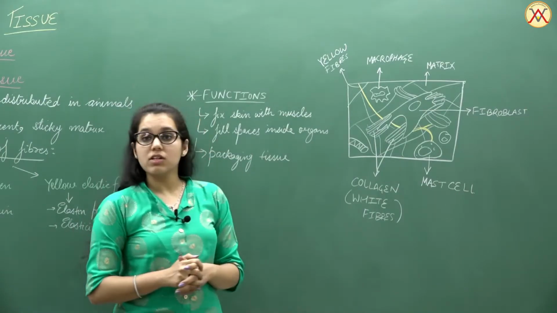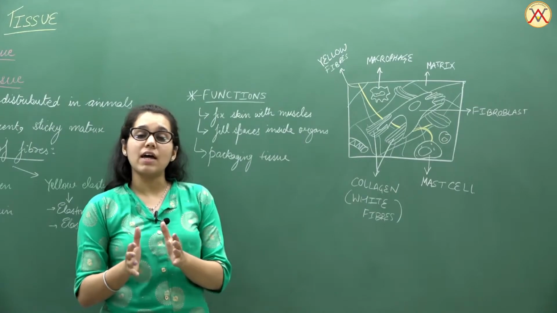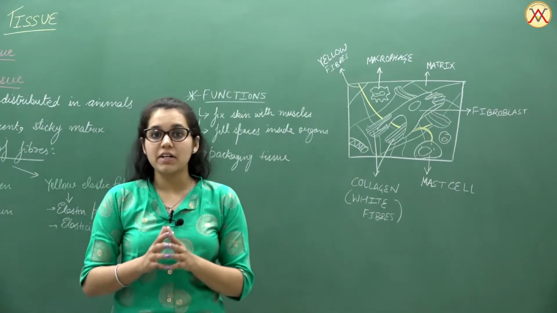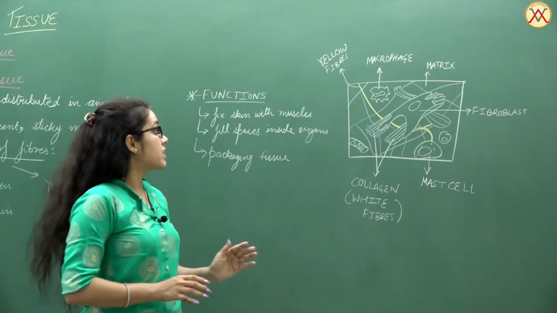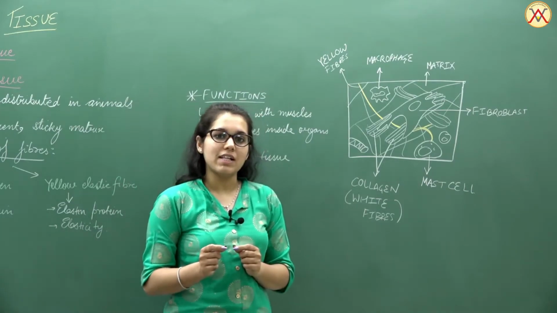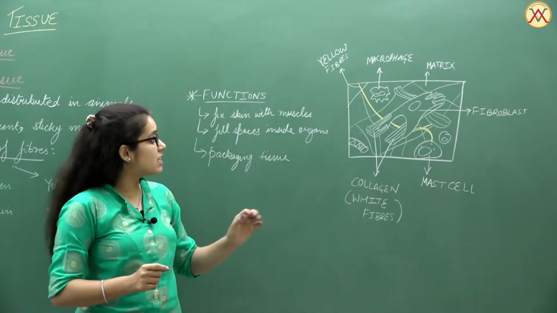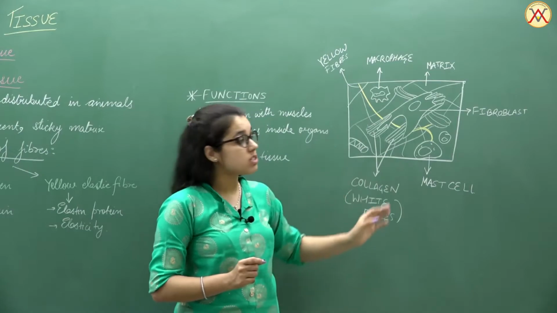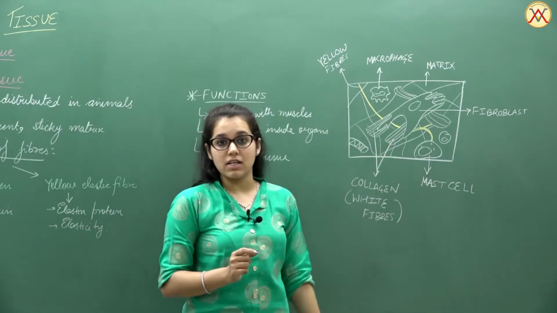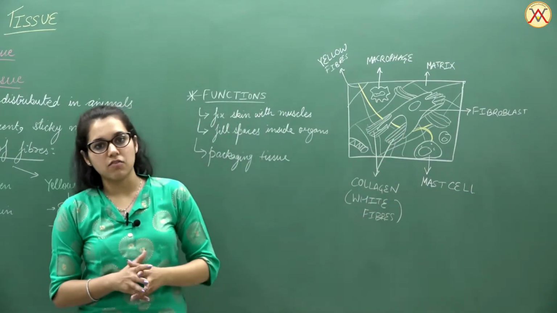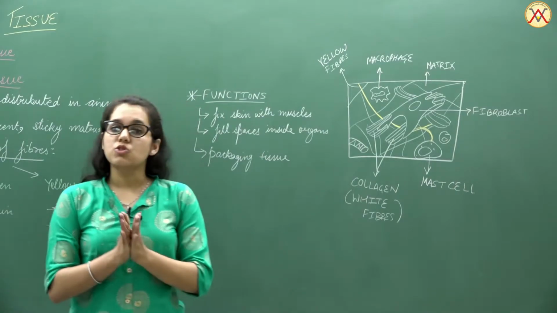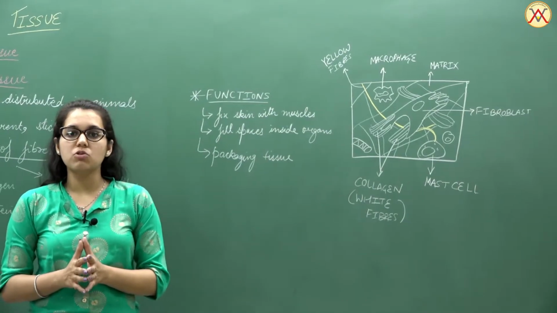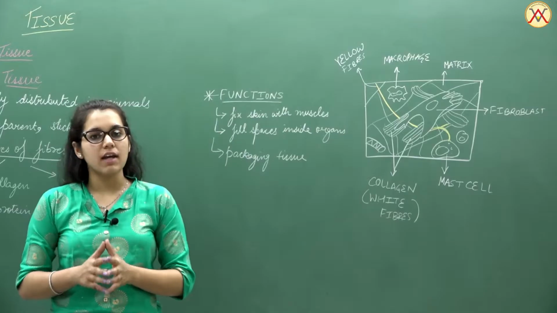Apart from this, as you can see here, it contains the matrix, and in that transparent jelly-like fluid material, it contains a variety of different cells. These cells, as you can see here, are macrophages, fibroblast cells and mast cells, which ultimately perform their specific functions in the body. So this was about the first type of loose connective tissue, known as the areolar tissue.